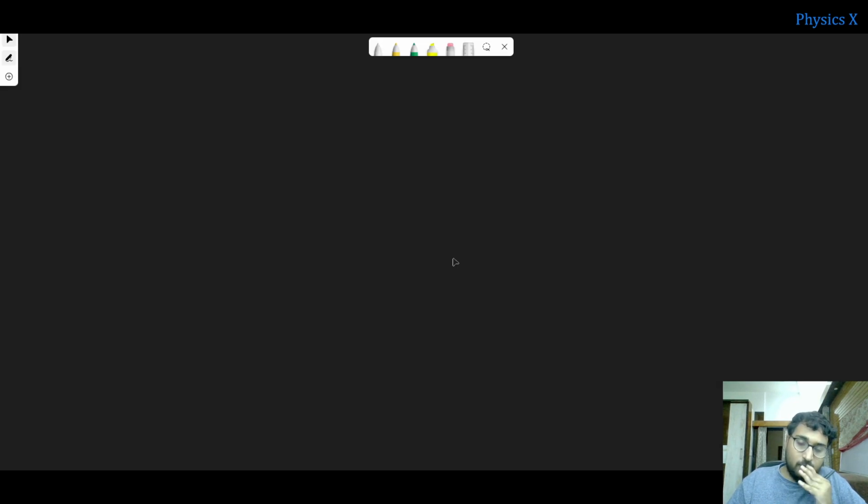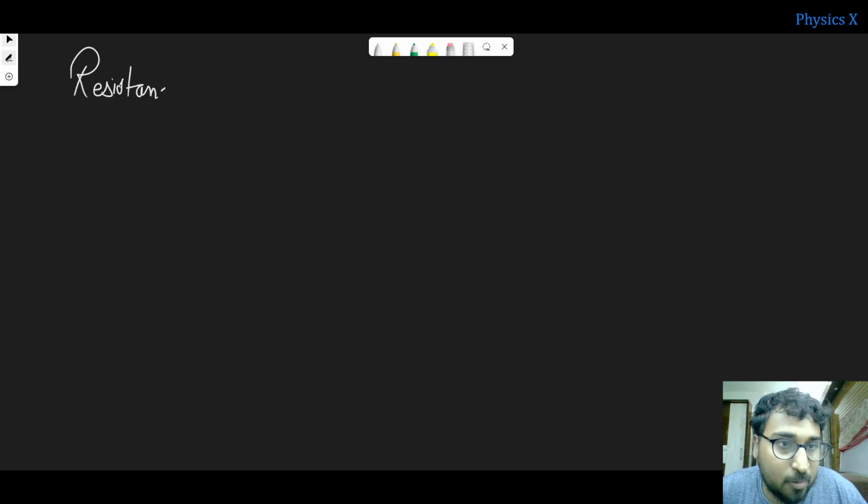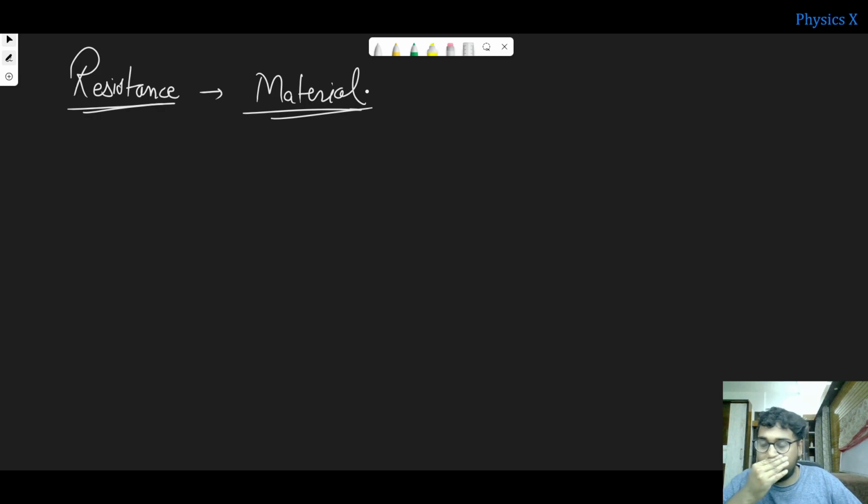So this is the case. Now further, if we go deeper, we will consider resistance, and it depends on the material first of all, right? It depends on the material's length, and it depends on the material's cross sectional area. So what do you mean by cross sectional area? I will tell you.